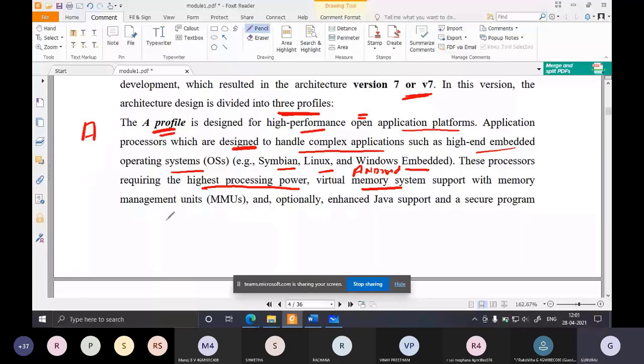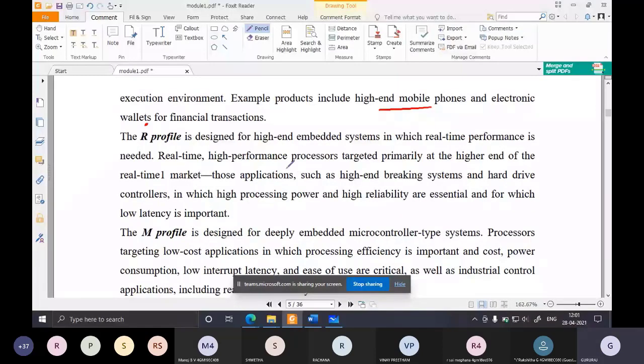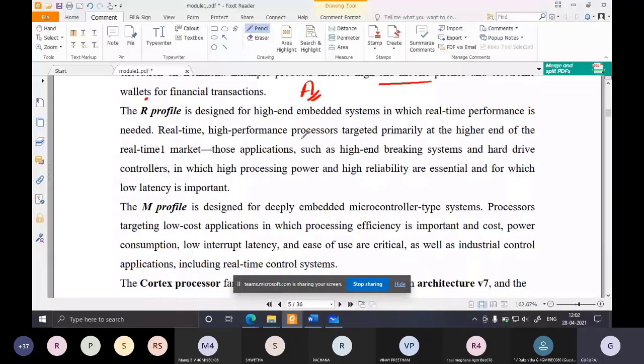Then they will include a memory management unit. We shall see what an MMU is later. Then optionally enhanced Java support. So Java support and secure programming are also designed into the application profile, the A profile. For example, products like high-end mobile phones and electronic wallets for financial transactions usually use A profile ARM processors. You saw the example of our mobile phone also.